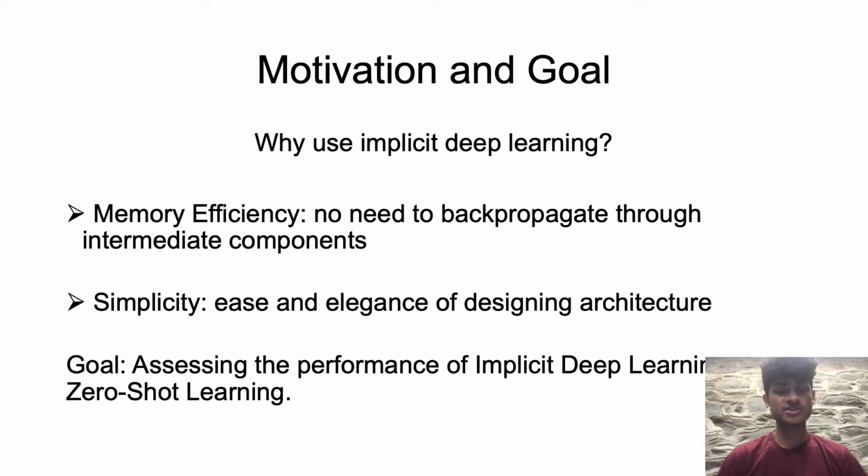It's interesting in particular to apply this to zero-shot learning because the problem setup is such that at test time, a learner observes samples from classes which were not observed during training and needs to predict the class that they belong to. It's an interesting challenge because we are able to truly test the ability of the implicit neural network to capture features, and in this case, especially important because of how different the train and the test datasets are.